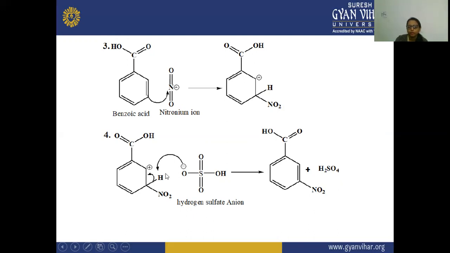This proton will leave from here and get attached to the hydrogen sulfate ion, and there is a formation of H2SO4, and it leaves as it was added in the first step, and this concentrated H2SO4 acts as a catalyst, and there is a formation of meta-nitrobenzoic acid.